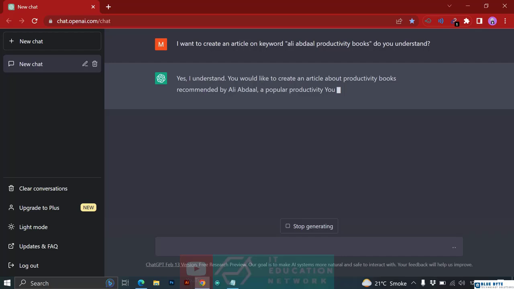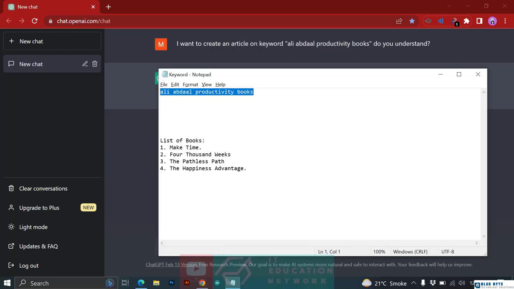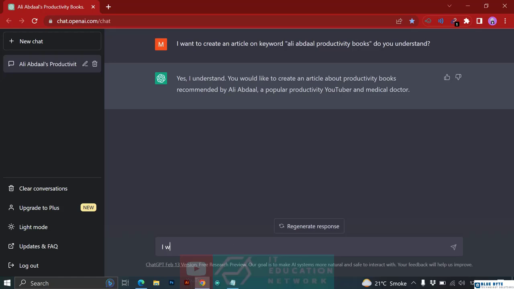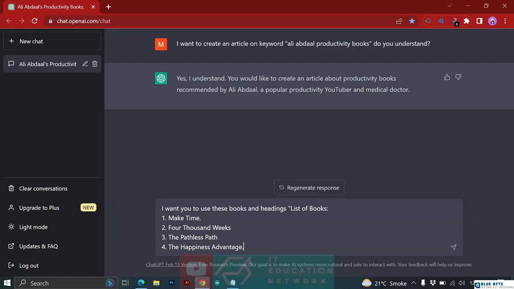Yes, I understand that you want to create an article. Okay. Now next thing is I want ChatGPT to use these headings. I'll just copy these. I want you to use these books as headings, a list of books, and then I'm saying, do you understand that I want these books as headings?